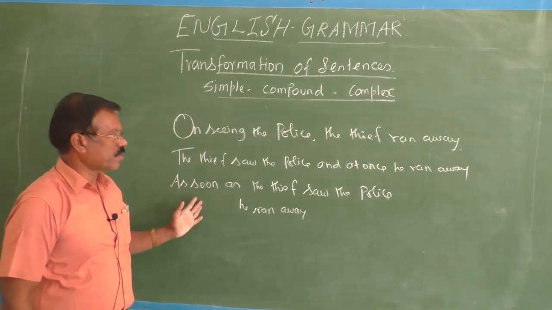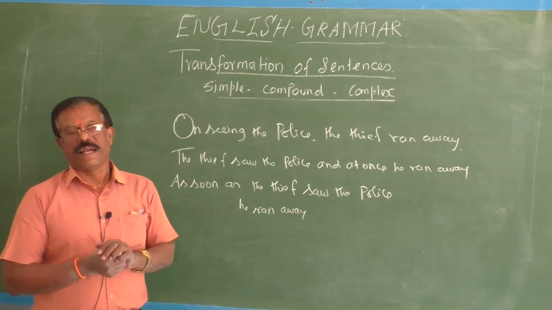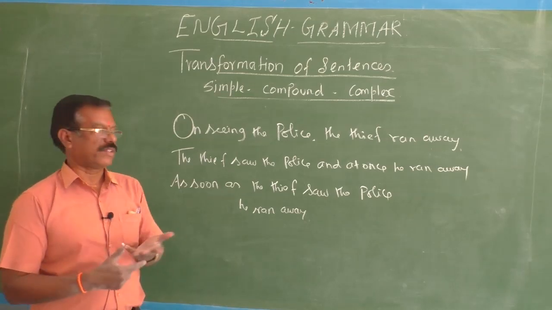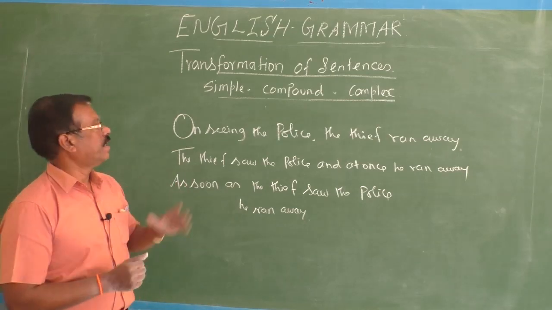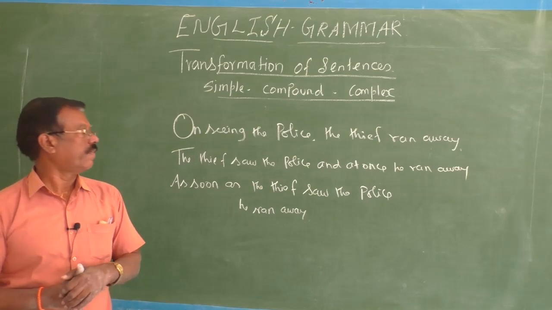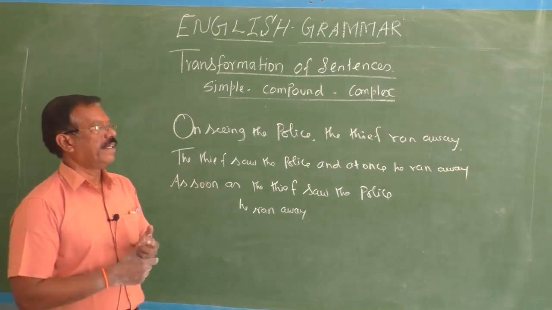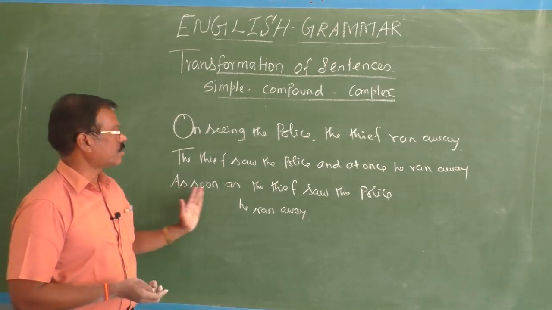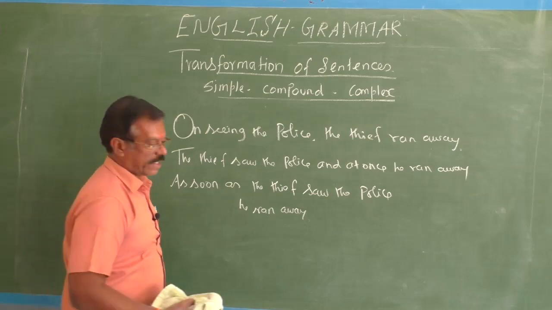But why do we use as soon as? Just to intensify the quickness or the suddenness of the action. So as soon as the thief saw the police, he ran away. On seeing the police, the thief ran away. The thief saw the police and at once, and immediately. Both you can use as a coordinating conjunction. He ran away. As soon as the thief saw the police, he ran away. Okay, children. Next.